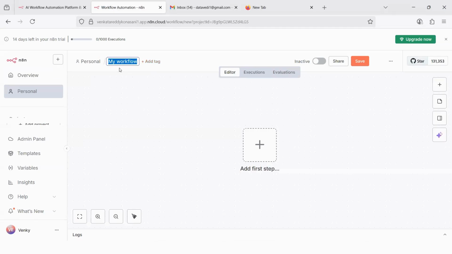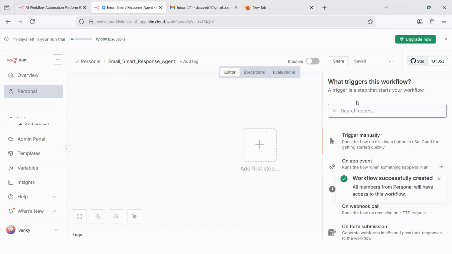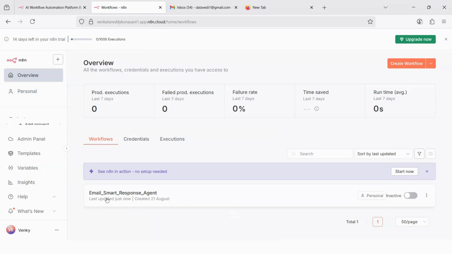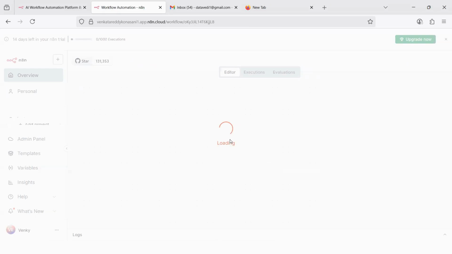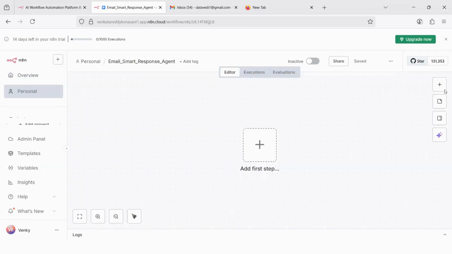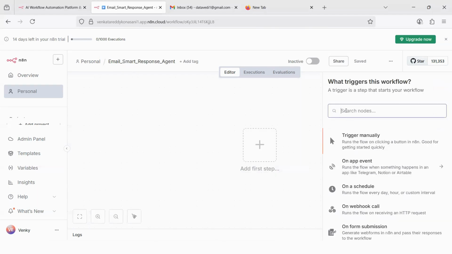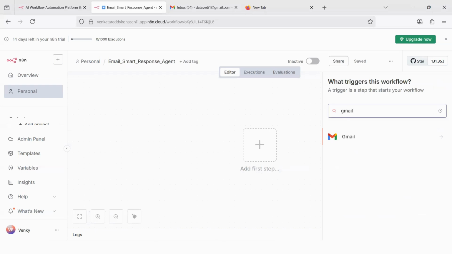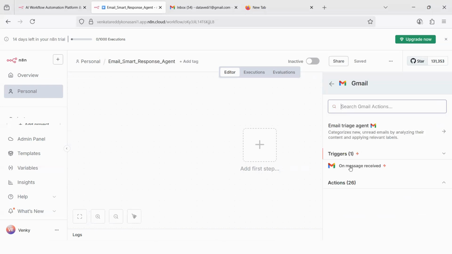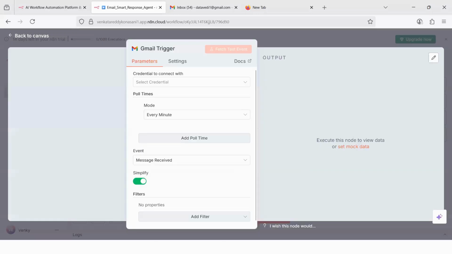Let's call this email reply agent, or email smart response agent. Now I will add it. Workflow successfully created. That means if you go back to the overview, you will have one workflow that is created. Now when you click on it, it will be landing here. We haven't added any nodes. You can add a plus sign here, or as your first step, I would say Gmail, and the trigger is once a message is received, I would like to do this.